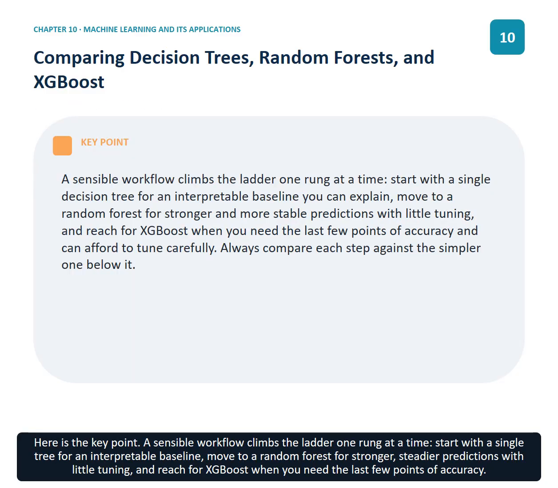Here is the key point. A sensible workflow climbs the ladder one rung at a time. Start with a single tree for an interpretable baseline. Move to a random forest for stronger, steadier predictions with little tuning, and reach for XGBoost when you need the last few points of accuracy.